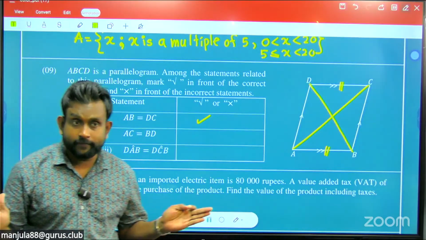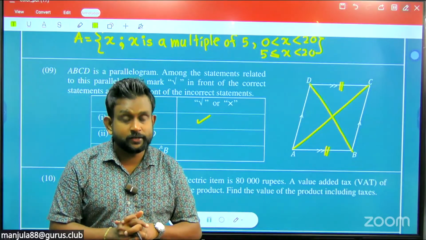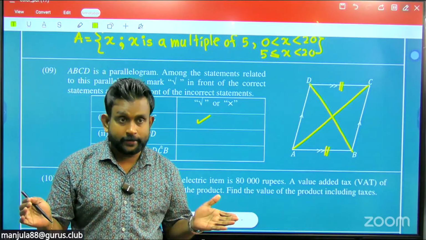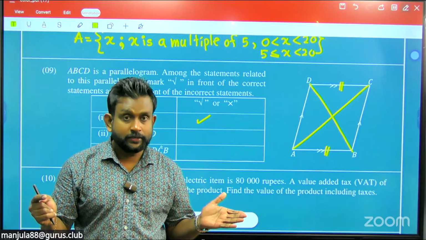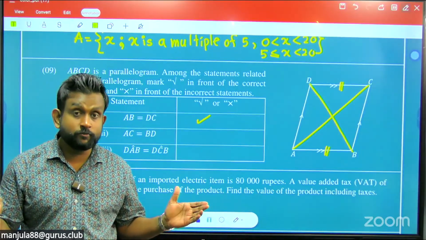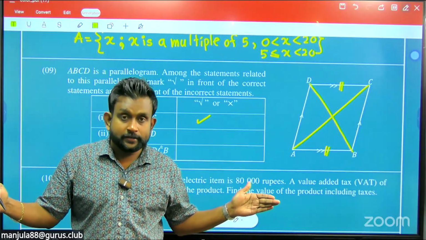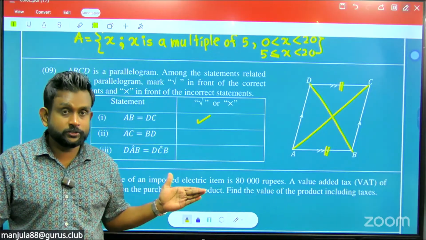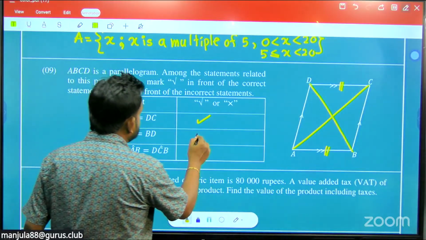Not all the time. In some parallelograms we can see the diagonals are equal, like a rectangle, or in squares. But the parallelogram definition is for any parallelogram in general, so that doesn't hold all the time. So this is not correct.